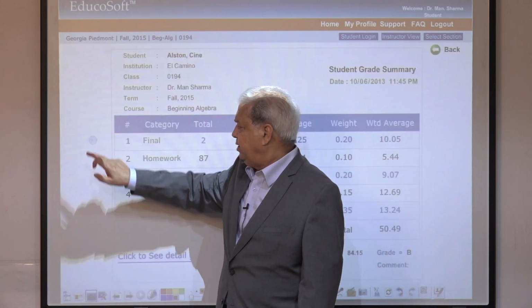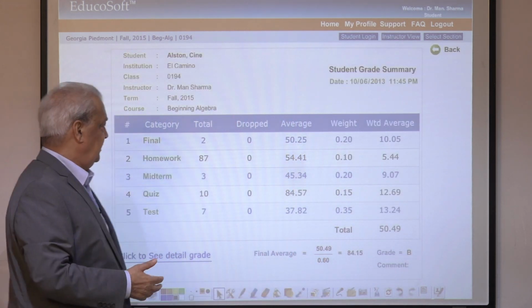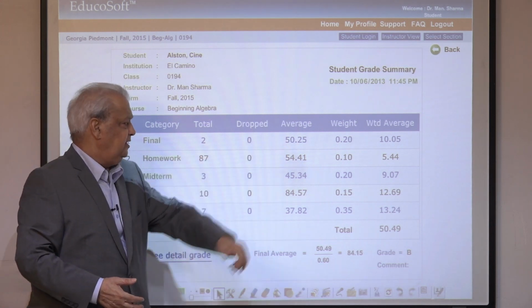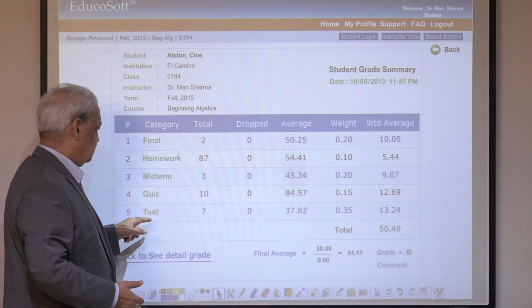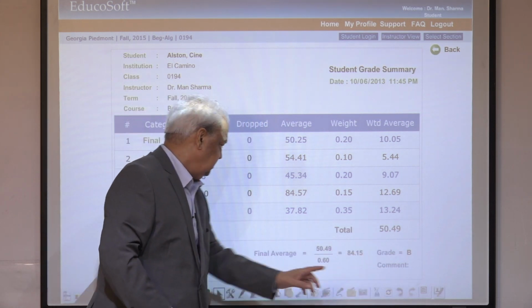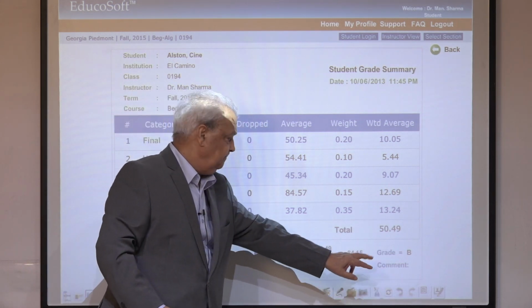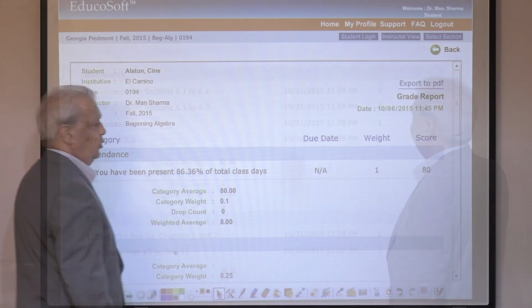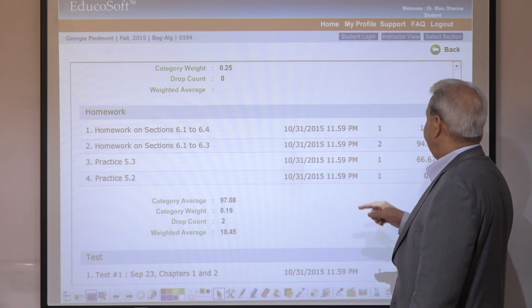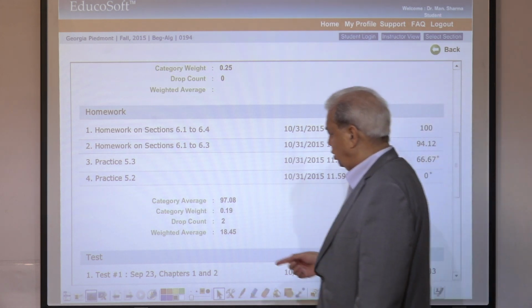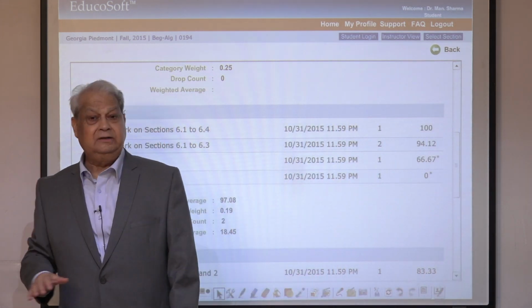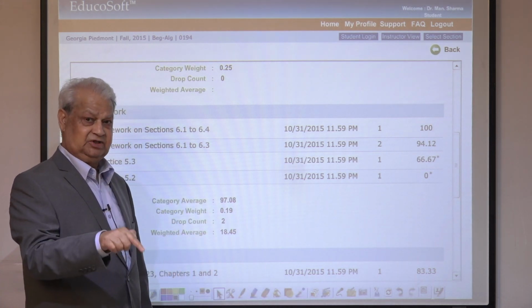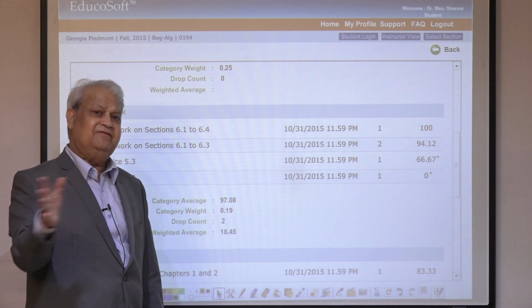My grade, they can click on my grade anytime. So you will have homework, final, total is 2, weightage is 10%, homework, midterm, quizzes, his overall grade at this time is this, and how it is computed is also written there. And you can see the details of his progress report, the date when he completed, at what time, how many times he attempted, what was his score, and so on. All these things are available to the student for himself or herself, and to the teacher for every student.